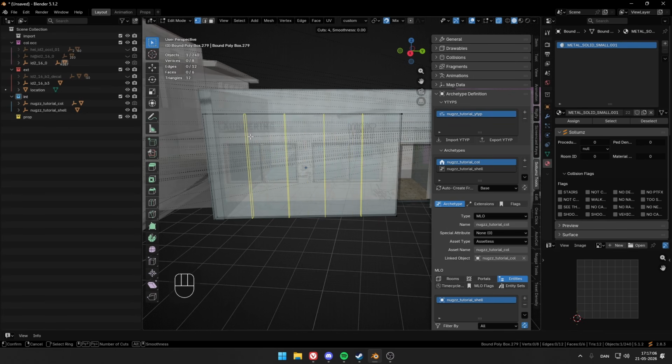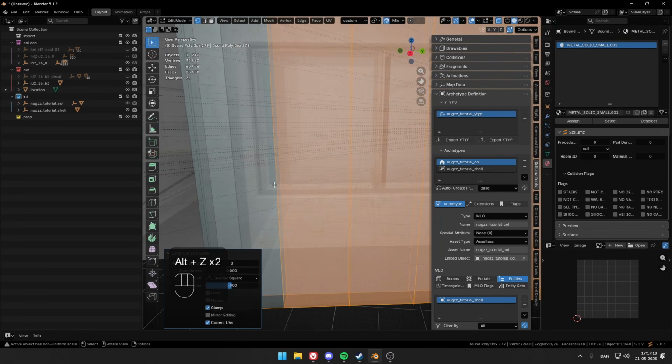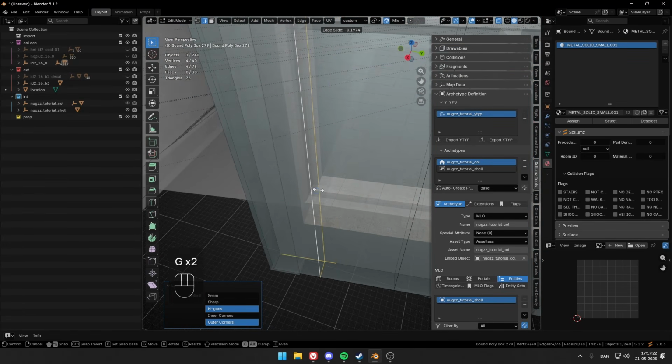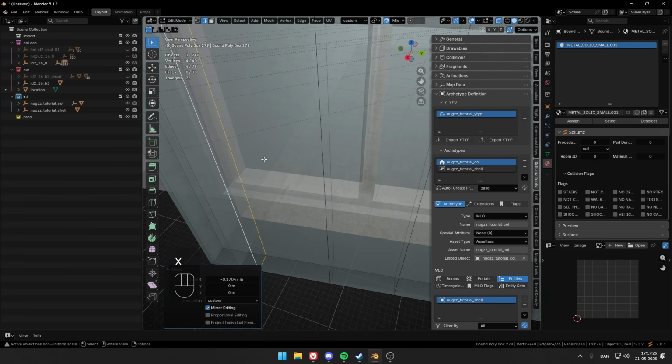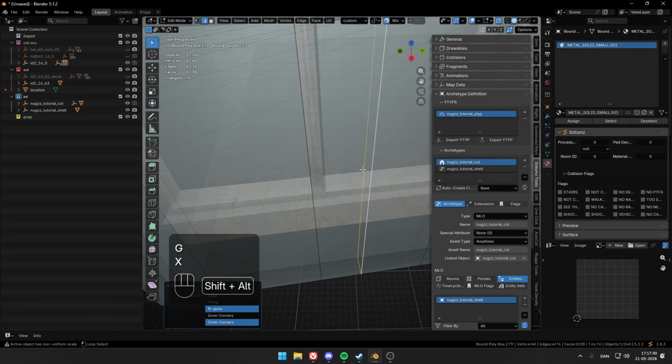And we see how we need 1, 2, 3, 4, 5, 6, 7, 8. So just make 8. There. While still in edit mode, go ahead, select it, and just move it with our custom face orientation to the correct places.